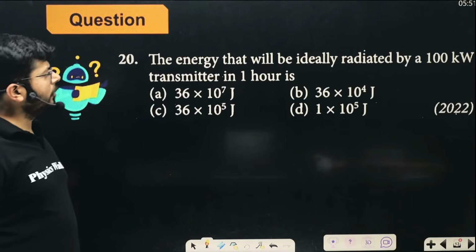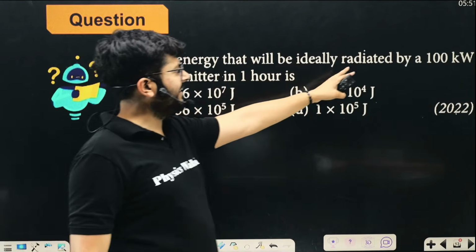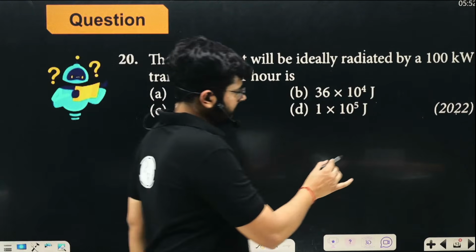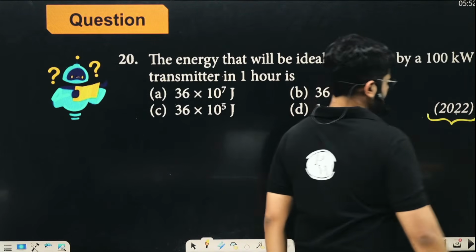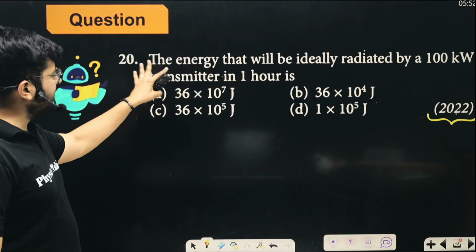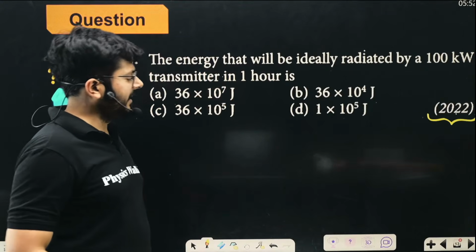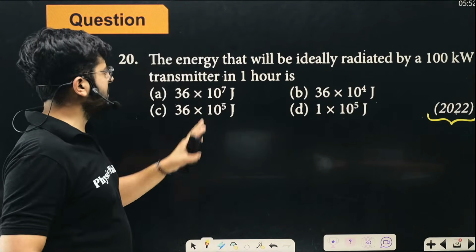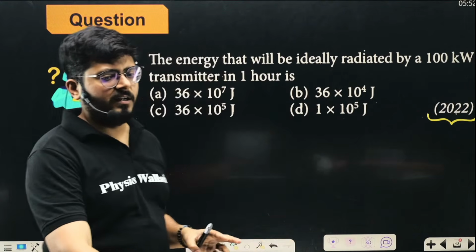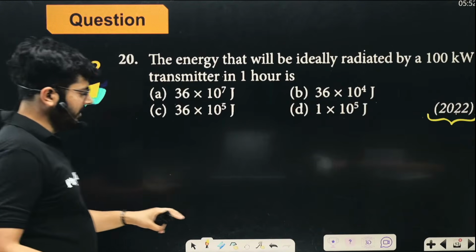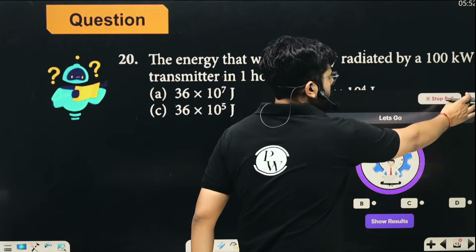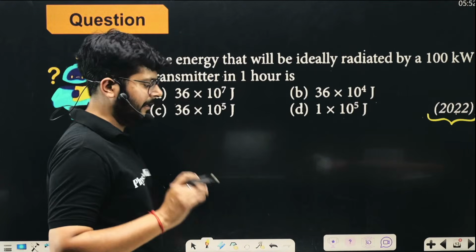Now here you can talk about this idea: the energy that will be ideally radiated by a 100 kilowatt transmitter in 1 hour. Again, energy transfer, heat transfer is a very important topic. From 2022, this question is there. You have a 100 kilowatt transmitter, and how much energy will be radiated by that transmitter in 1 hour? It's a very basic question. Those who know can solve it, and those who don't know, I am telling you the concept.